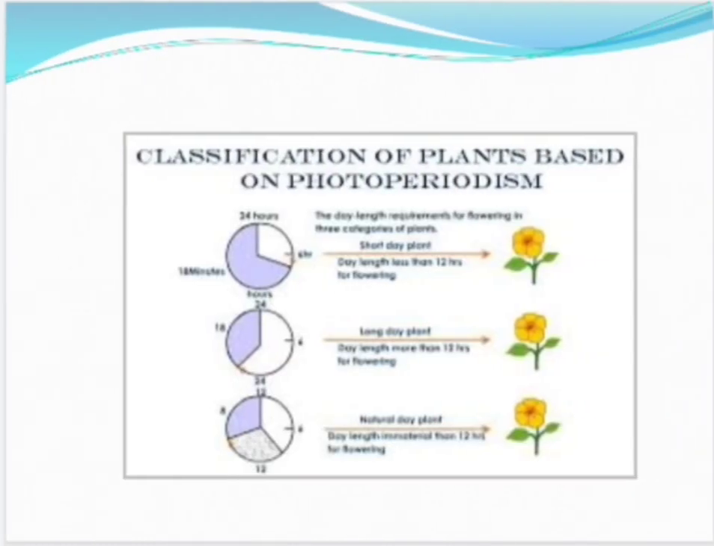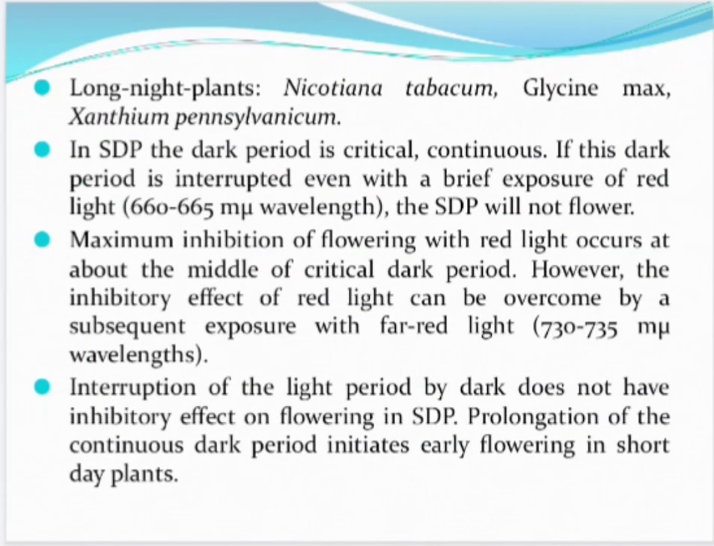Let us see in the diagram. The diagram shows classification of plants on the basis of their daily requirement of light. In short day plants, the dark period is critical and must be continuous. If the dark period is interrupted even with the brief exposure of red light, that is 660 to 665 millimicron wavelength, the short day plant will not flower at all.